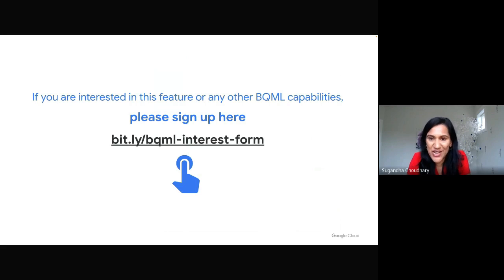So besides translation, you can use this feature to basically do sentiment analysis of text, to find images, and to find objects inside images. And if anyone who's listening to this session is interested in trying out this feature, this is the interest form. I would highly encourage you to fill out this form and see how you can use BQML on unstructured data inside of BigQuery without even leaving BigQuery.